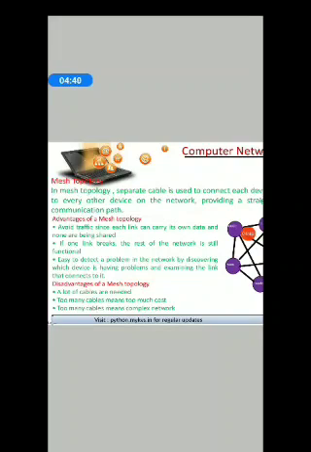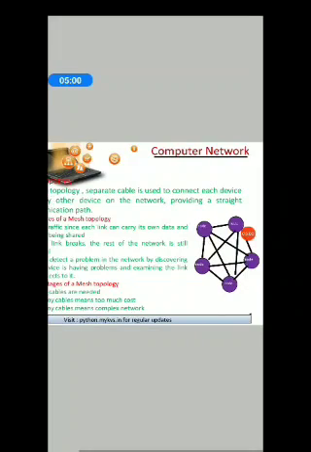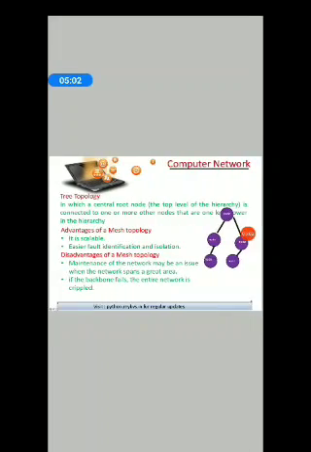And if one link gets broken, the rest of the network is still functional. It's also easier to detect a problem in the network. The disadvantages are that a lot of cabling is required, so the cost increases and this becomes a complex network. So this is mesh topology.